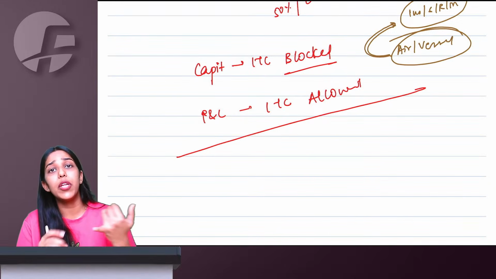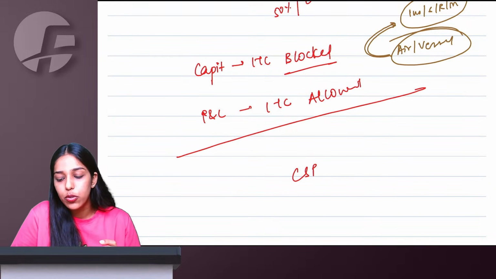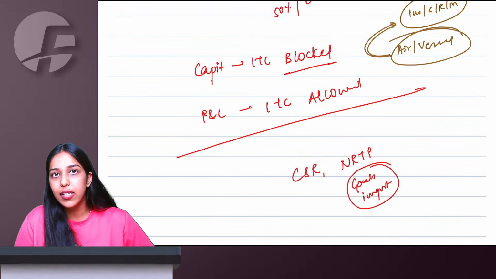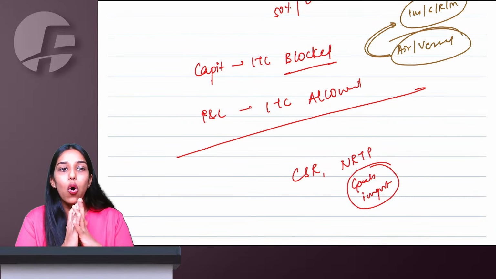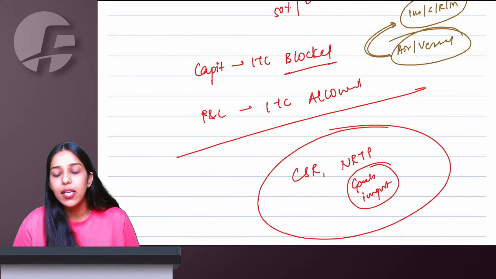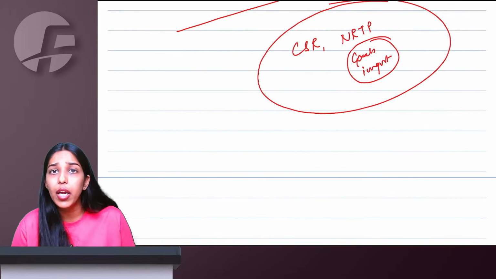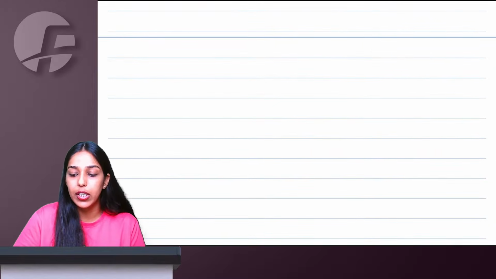If you are purchasing something for personal consumption, or you are a composition person, or purchasing for corporate social responsibility, or you are a non-resident taxable person, then only import of goods ITC is allowed. Otherwise, for NRTP, all other ITCs are blocked. If you are doing fraud, willful misstatement, suppression of fact, in all these situations your ITC is going to be blocked. Any goods lost, destroyed, stolen, written off, or given by way of free samples, ITC is going to be blocked specifically.